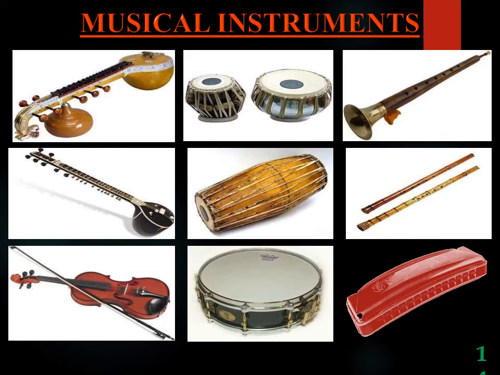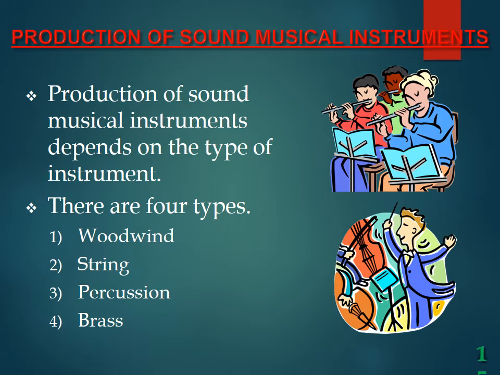Here are the pictures of some musical instruments which create sound. Production of sound in musical instruments. Production of sound in a musical instrument depends on the type of instrument. There are 4 types: woodwind, string, percussion, and brass.